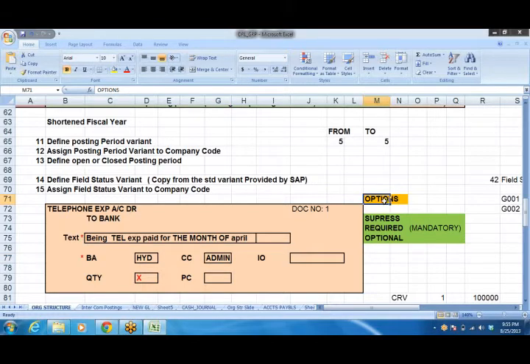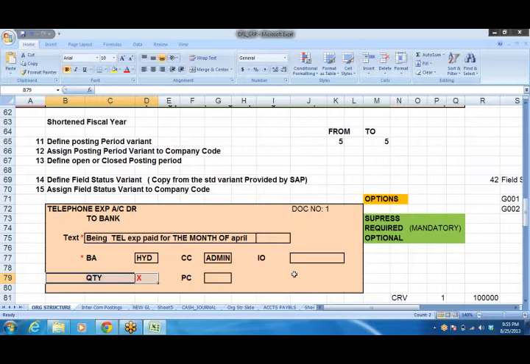There are 3 options. One is suppress, another one is required, third one is optional. If you suppress, say for example for telephone expenses, I don't require quantity field, so I'll suppress this. Once I suppress this, right, even that field will not be visible to the user at the time of accounting entry.